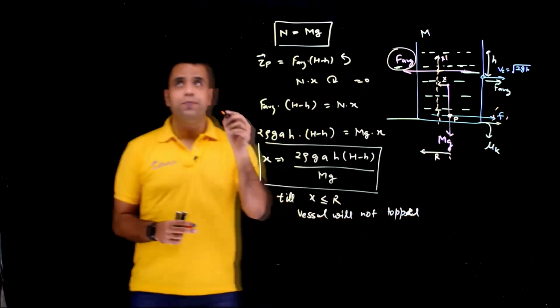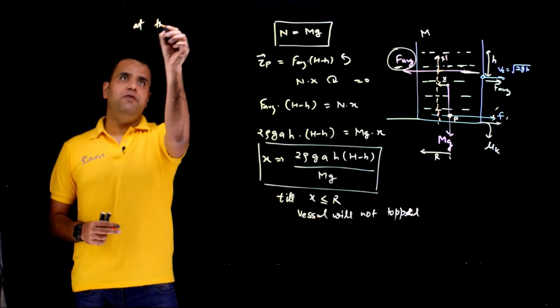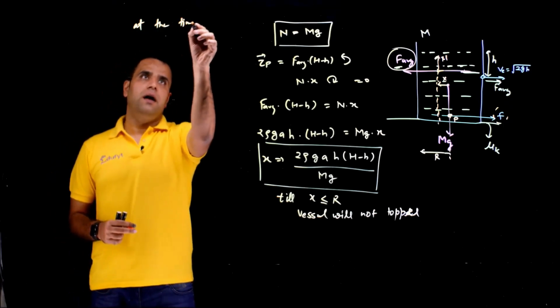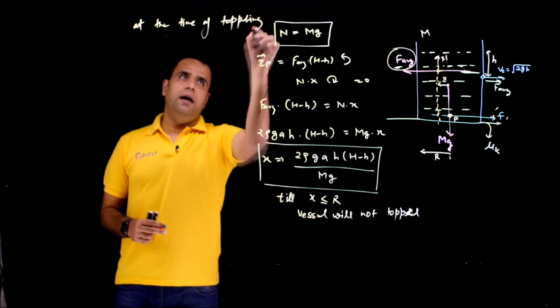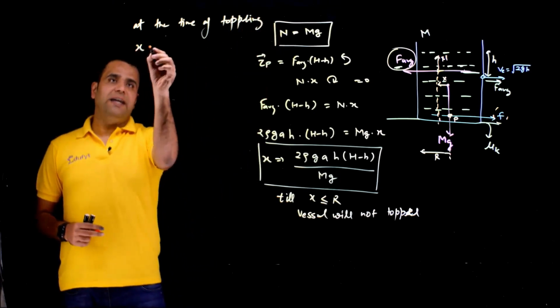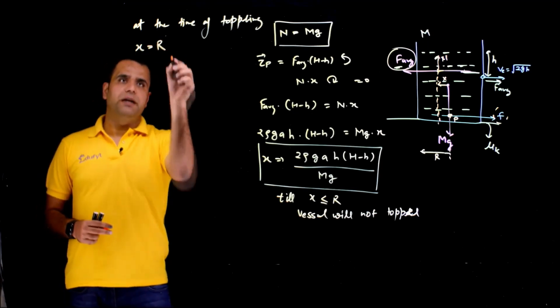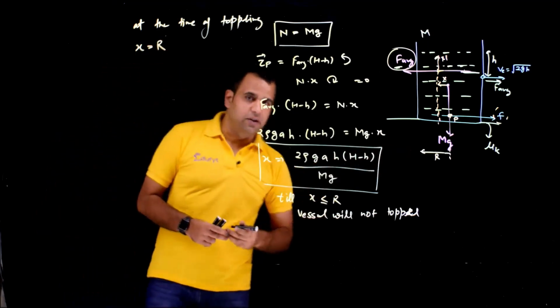So, at the time of toppling, the value of x, just before toppling, will become capital R, which is the radius in this case, not the range.